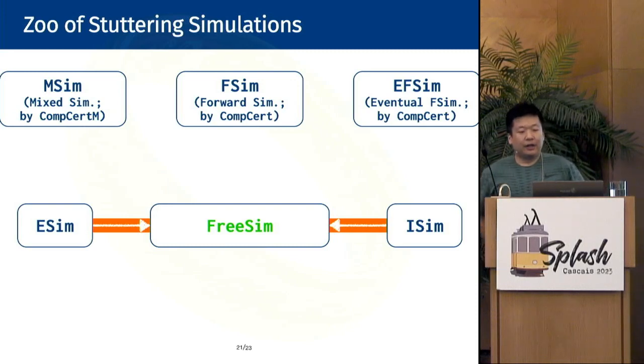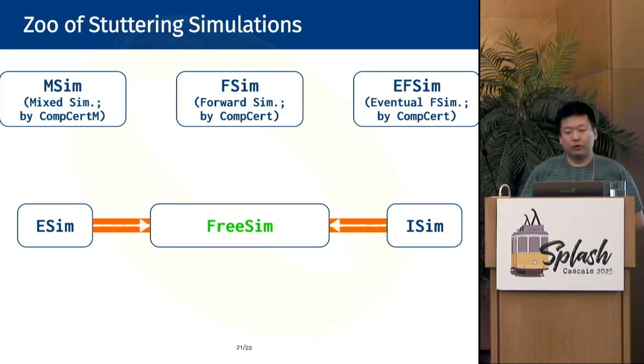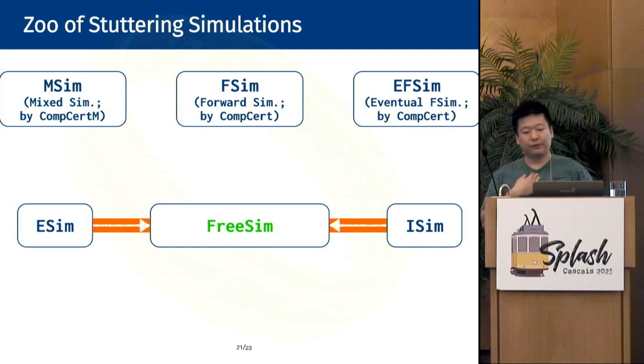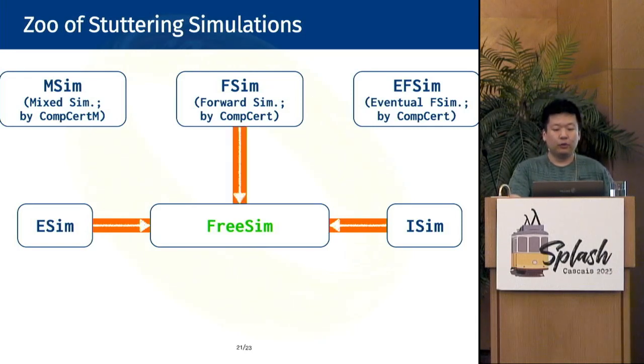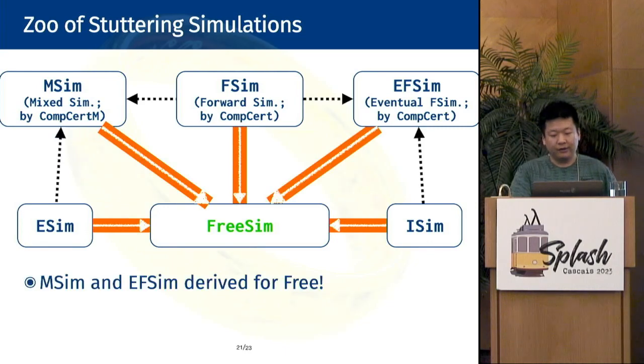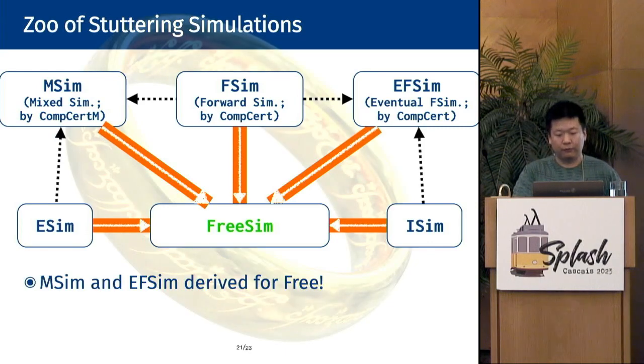So in this slide, I have put all the stuttering simulations that we know of, a zoo of stuttering simulations. As mentioned, FreeSim can replay eSim and iSim. And on the top, there are 3 additional variants of stuttering simulations called MSim, FSim, and EFSim, used in the context of CompCert. We have proven that FreeSim can replay FSim, and then FreeSim replays the remaining 2 for free.